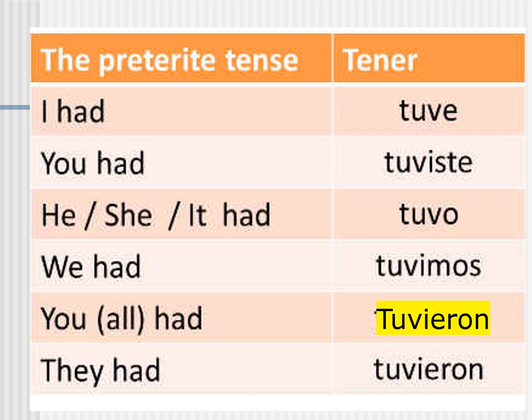He, she, it had, él, ella, or you formal, usted tuvo. We had, tuvimos. You all had, ustedes tuvieron. They had, ellos o ellas tuvieron.